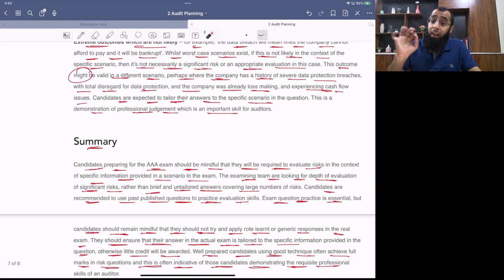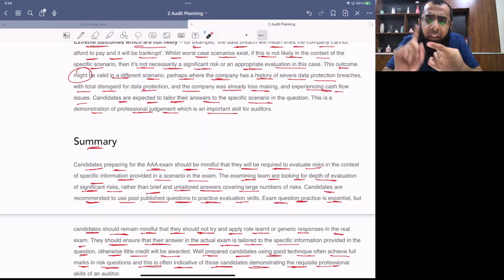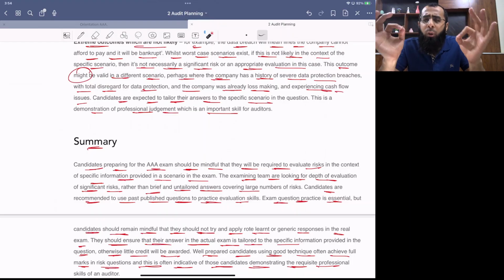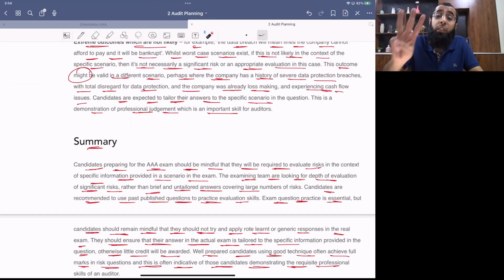Now, in the next class, we will start past paper practice of business risk. We'll be doing actual past papers on the exam software. From the very start, we'll be doing the actual practice of past papers on the exam practice platform, which will give you a lot of confidence in how to deal with the actual paper and the exam software. We'll do almost 5 questions on business risk, and then I'll give you 3 questions as homework, which you have to attempt and send to me for feedback, my personalized feedback, which is obviously very important.